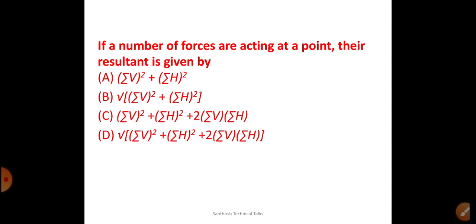A very simple question. And next, if a number of forces are acting at a point, then the resultant is given as the square root of the sum of the vertical forces squared plus the sum of the horizontal forces squared.